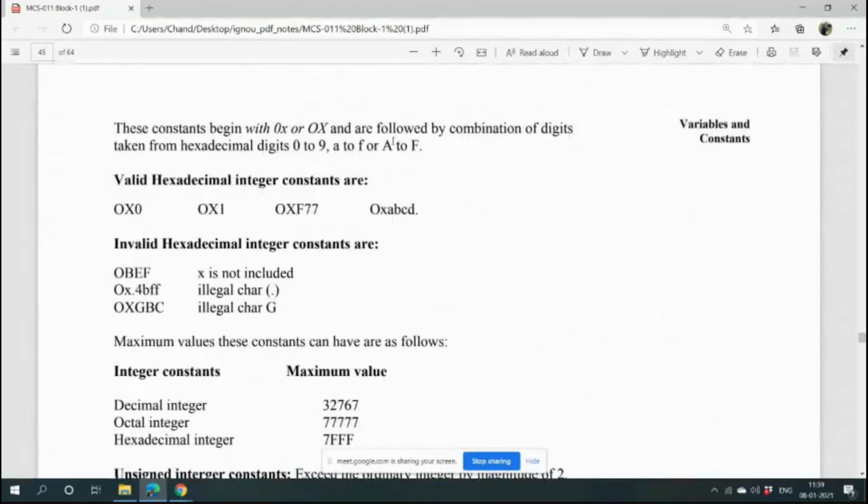So tell me why these are valid hexadecimal integer constants and why these are invalid.